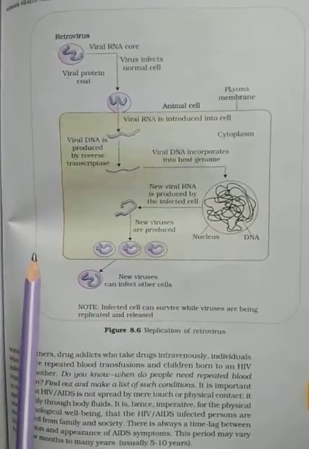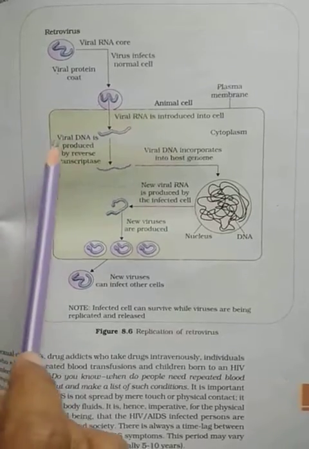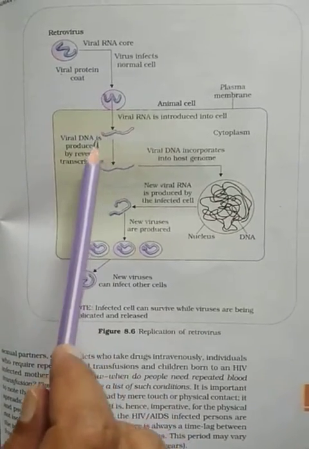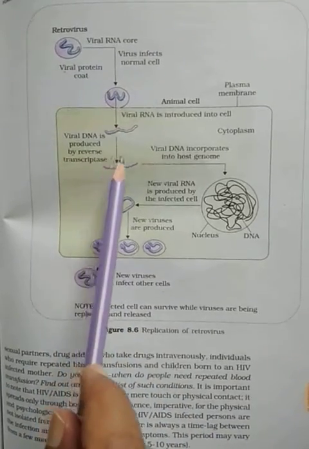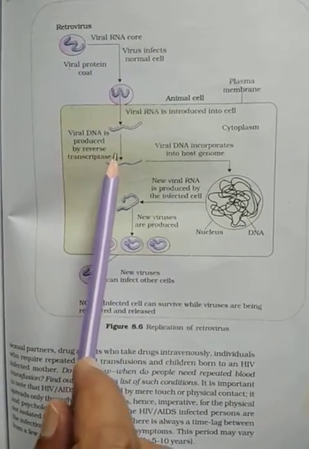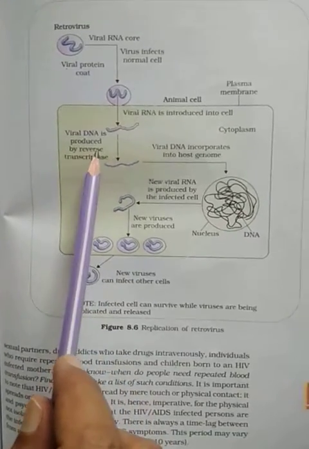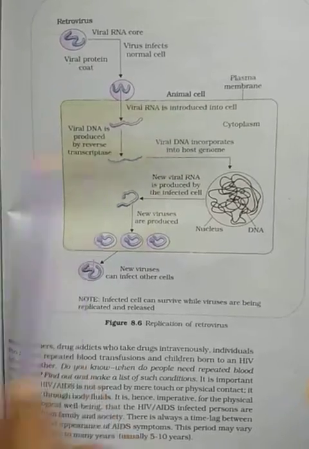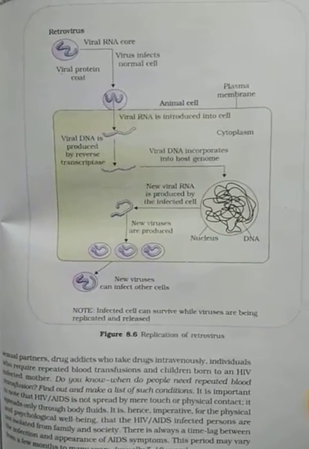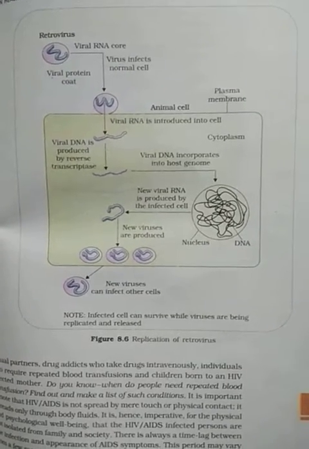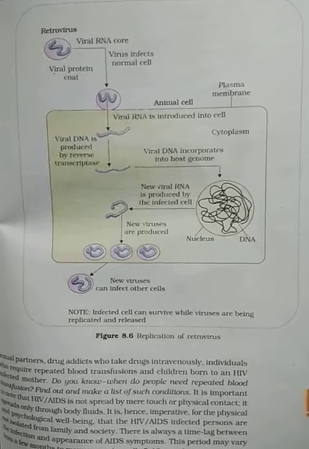Today we will learn the life cycle of HIV, or the AIDS virus. When the HIV enters the human body, the RNA of the HIV forms the viral DNA by the process of reverse transcription in the presence of the reverse transcriptase enzyme. Actually, this virus HIV is an RNA virus and also contains the reverse transcriptase enzyme.